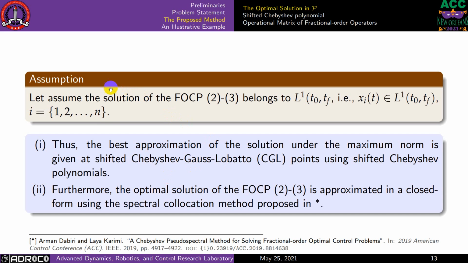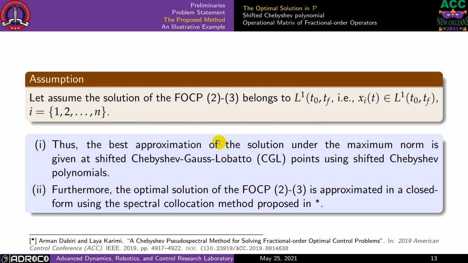Okay, so how are we approaching this problem and how can we solve it? First, we assume that the solution and the input belong to this L1 space, and therefore we can approximate them with some orthogonal polynomials.